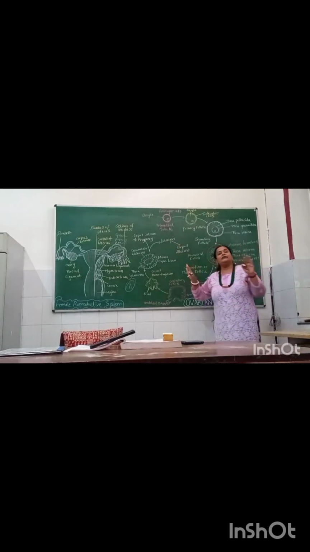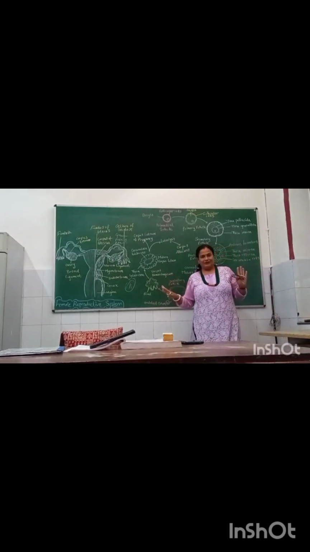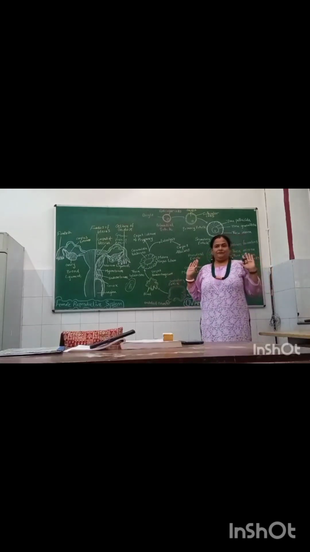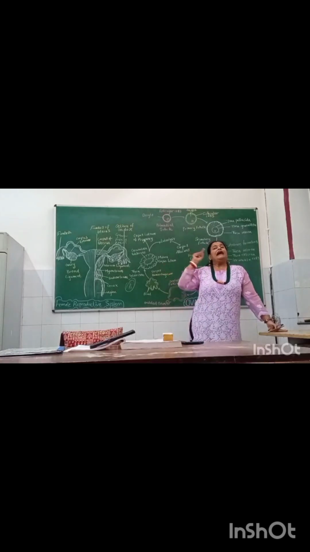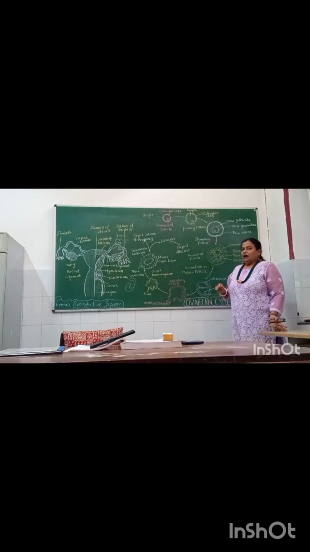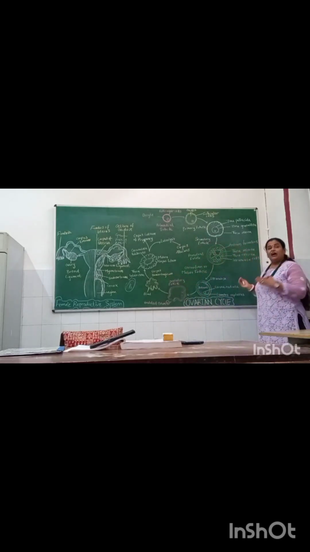The second one is the resting stage, which means these follicles are doing nothing. They are just resting throughout their life. If by any chance they are selected, then they may go further in the process of genesis, or they may remain at rest throughout the life. And another is the atretic, that is degenerating follicles. So these three kinds of follicles altogether we see in the ovary. Now let us see what types of follicles we are going to observe when we take a section of the ovary.